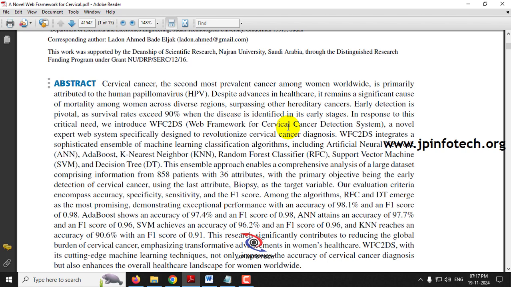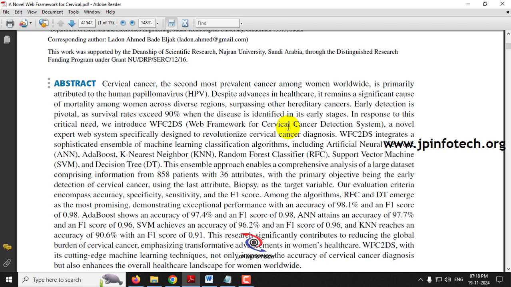So cervical cancer is one of the dangerous diseases affecting women all over the world, and we need to identify it early to get diagnosed.